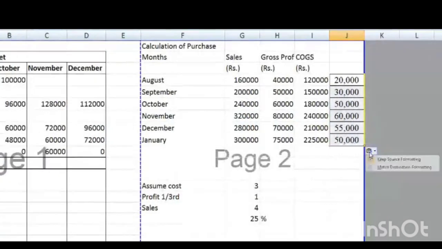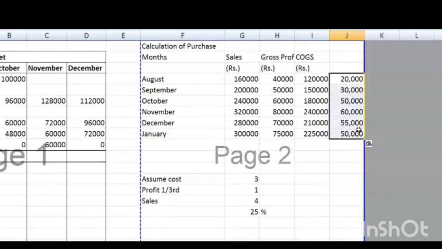So these are your closing stock. And our target is to calculate purchase. Purchase is not given. We are having closing stock.